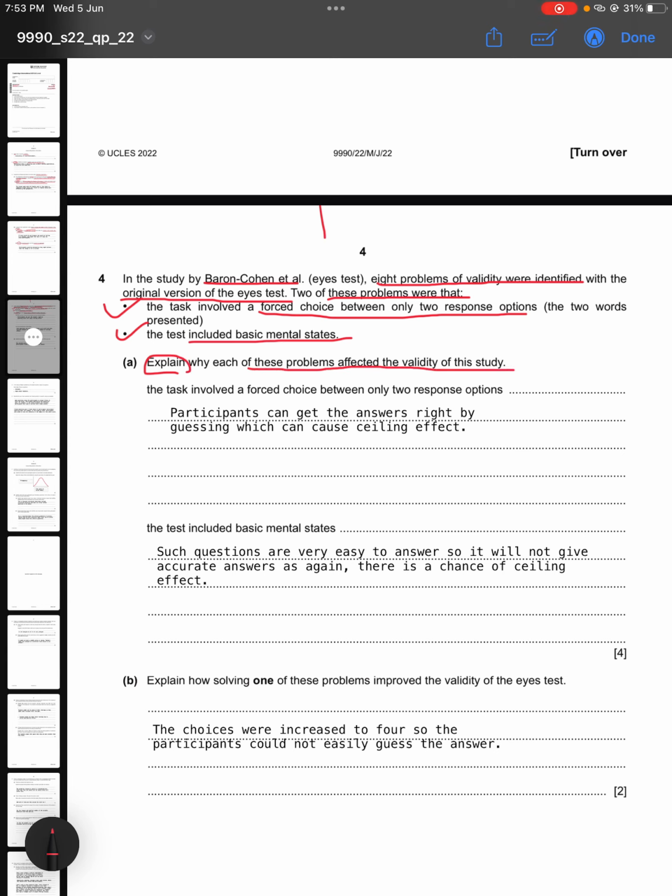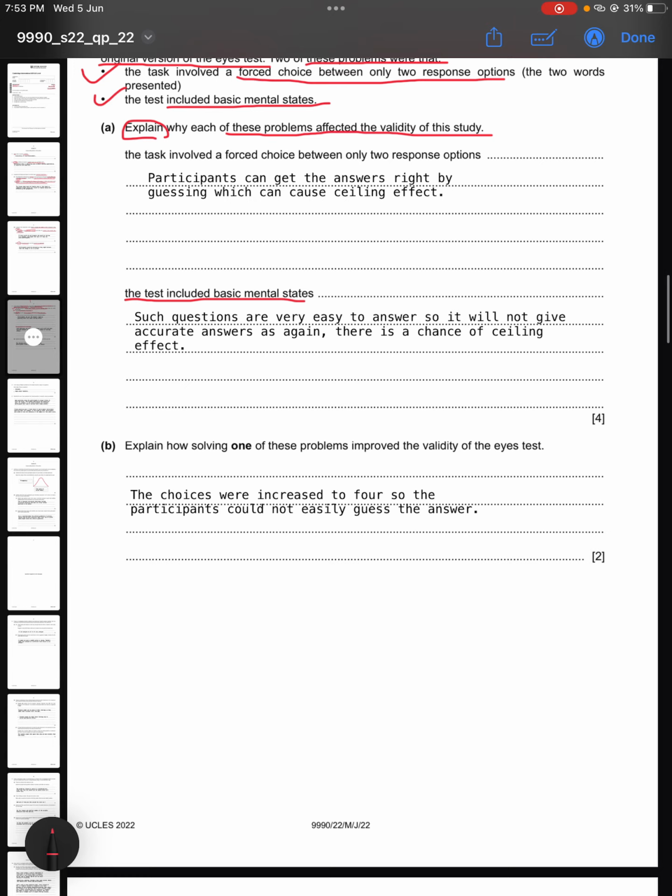So first one is the task involved a forced choice between only 2 response options. So this might impact the validity because participants can get the answer right by guessing it by chance, which can cause ceiling effect. So it won't be reflecting their own ability, but it will be reflecting how good they are at guessing the answer. And then the second problem was the test included basic mental states. So again, such questions are very easy to answer, so it will not give accurate answers. There is a chance of ceiling effect.